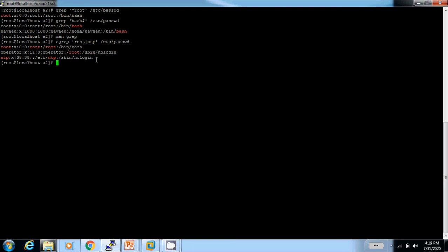If you want to search another keyword, root pipe symbol NTP pipe bash in the etc password file.